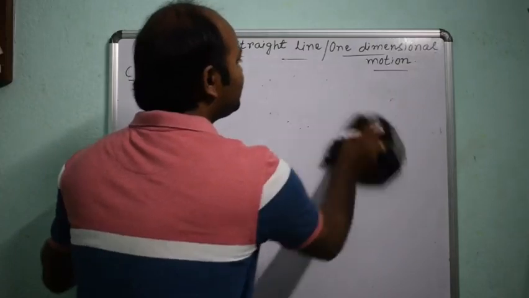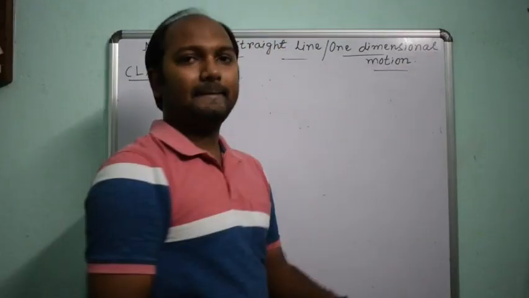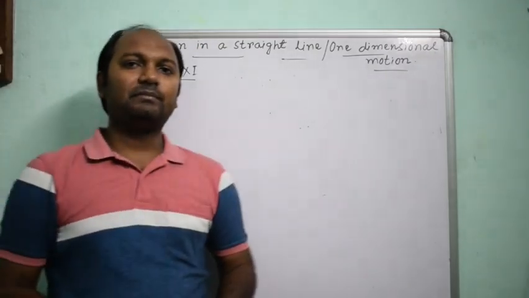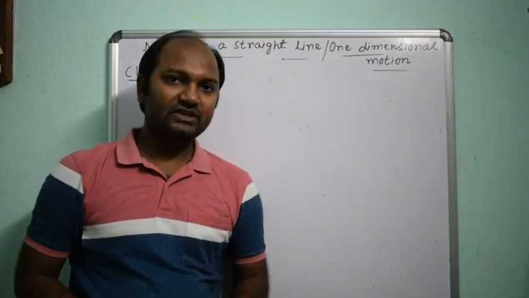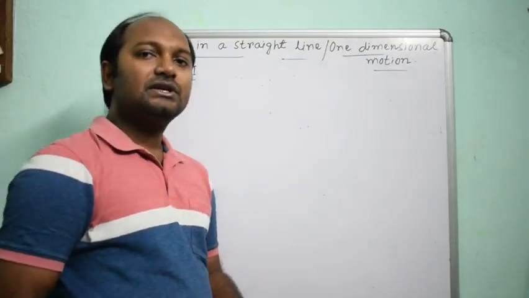Next, speed and velocity. What is the definition of speed? The total path covered by an object per unit time is known as speed.